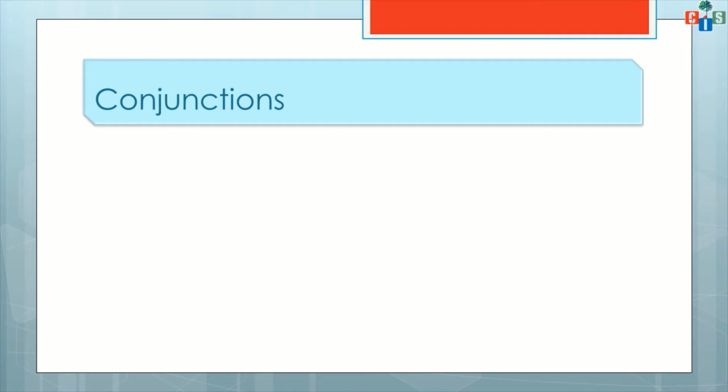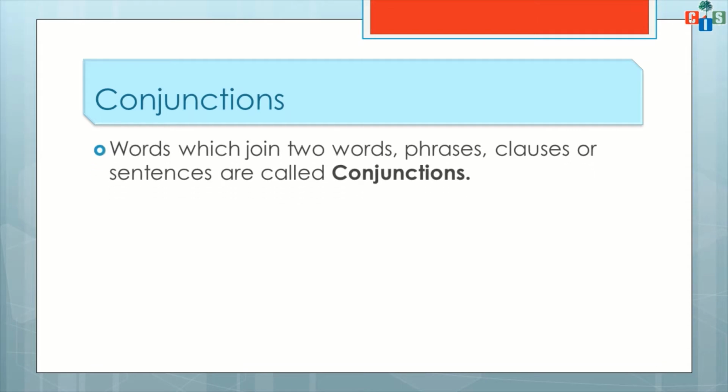As I taught you, scholars, conjunctions are the words which join two words, phrases, clauses or sentences together. When any word is joining two different words, two phrases, two clauses, then that word can be called a conjunction.